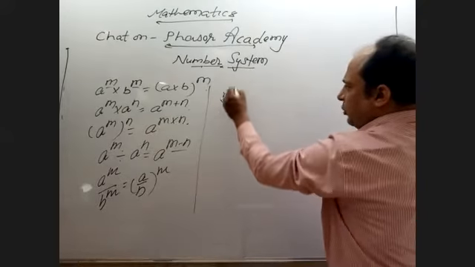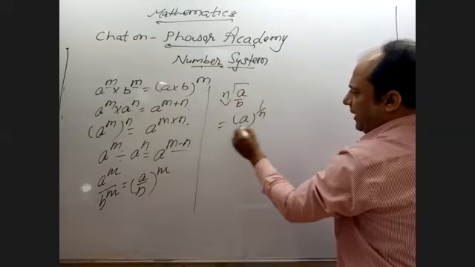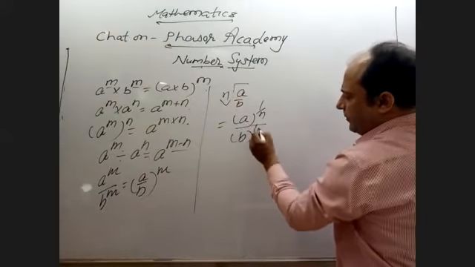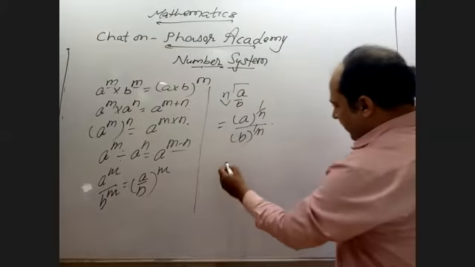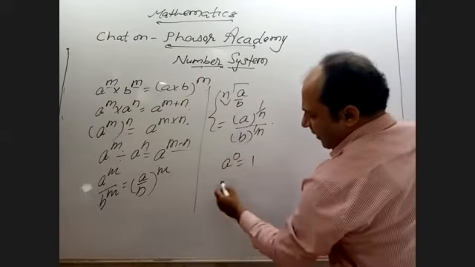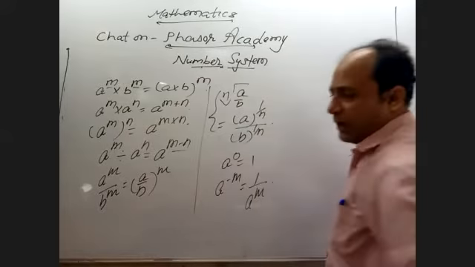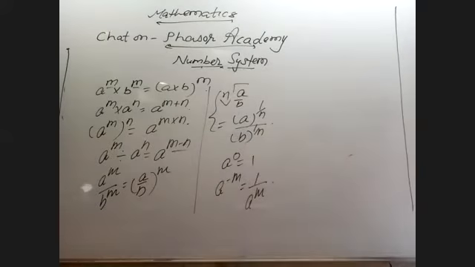And then, for A upon B, you might say A raised to power 1 upon n, B raised to power 1 upon n. Any number having power 0 is 1. Any number having negative power is the reciprocal of the number, and it will become 1 upon A raised to power n, positive terms. So all these formulas are there.